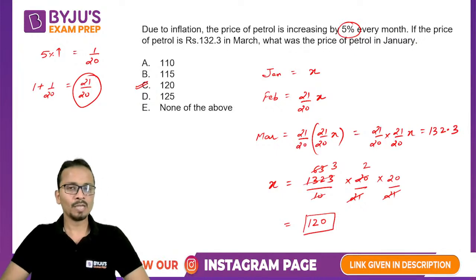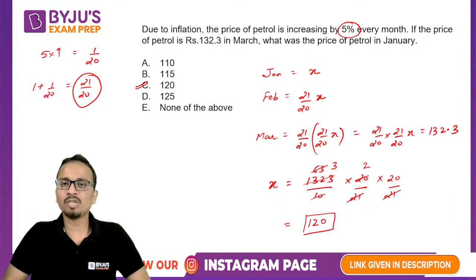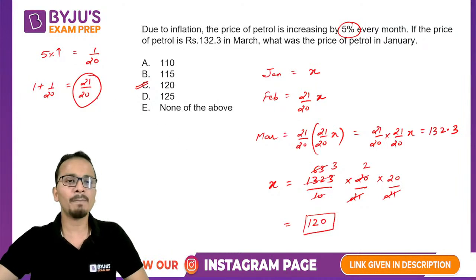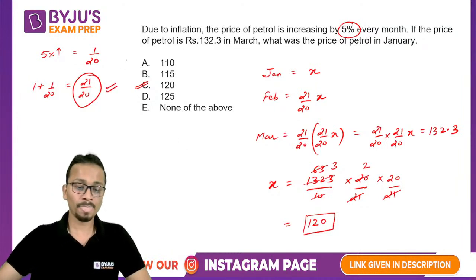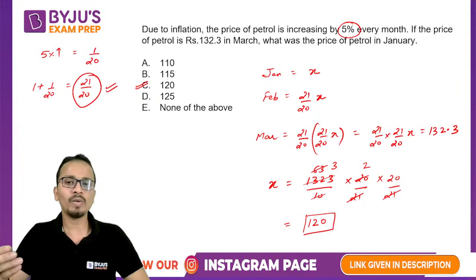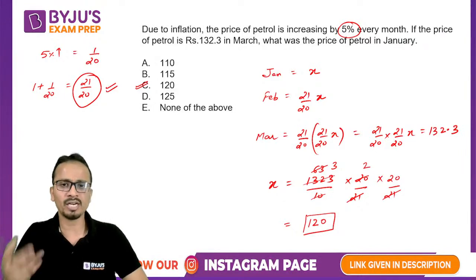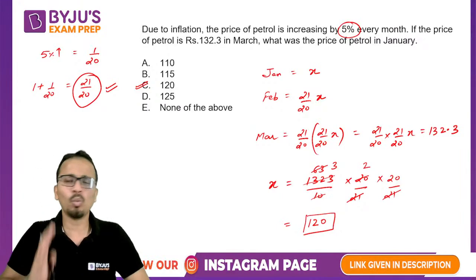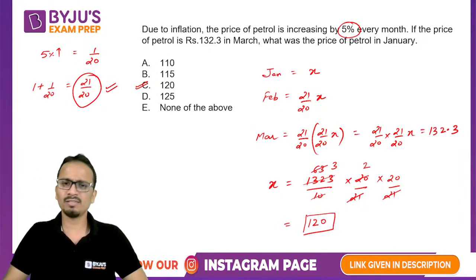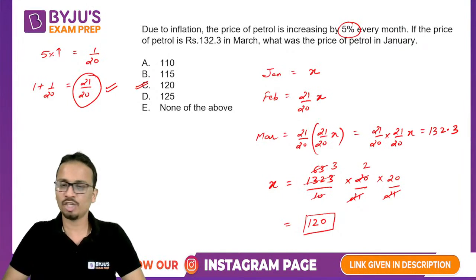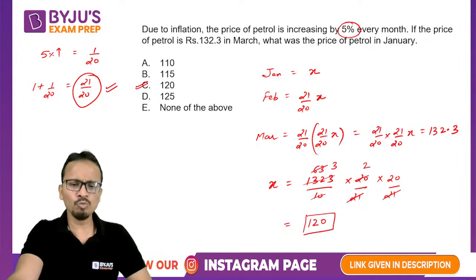All right, so the application was only simple. 5% I converted into 1 by 20. An increase of 5% means the final value will be 21 upon 20 times the original value. Since the price increased for 2 consecutive months, so 21 upon 20, ये जो fraction है ये 2 बार multiply हो जाएगा with the initial value, and this will give you the final price, that is 132.3. And using basic calculations के बाद, x का value आ जाएगा 120. All right. Okay. Now let's move on to our next question.